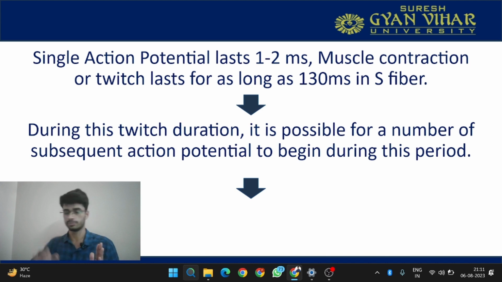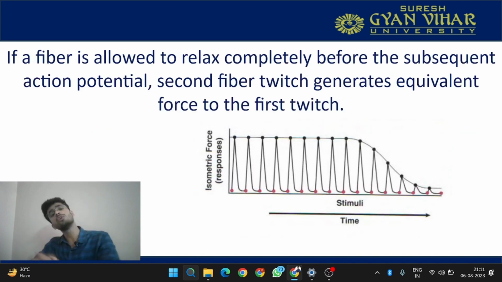So if a fiber is allowed to relax completely, if there is a twitch, it happened and it came down, then another twitch has come and gone down. As you can see in this diagram also, there is a twitch which has increased and then decreased. If a fiber is allowed to relax completely before the subsequent action potential, the second twitch generates equivalent force to the first twitch. This is the second fiber recruited and it is producing the same amount of force, because the first one has relaxed completely, then the other one is coming. The other one is not coming in between the twitch duration of the first one.